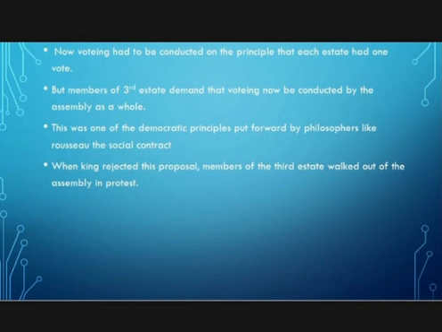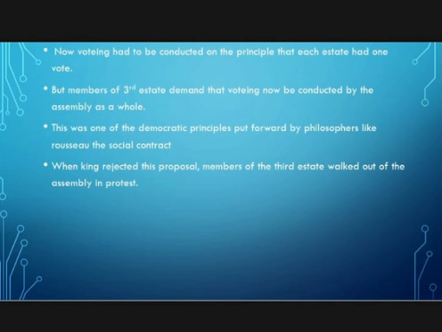That means the whole people should get the right to vote, where each member has one vote, like according to Rousseau's idea, which he wrote in his book The Social Contract.